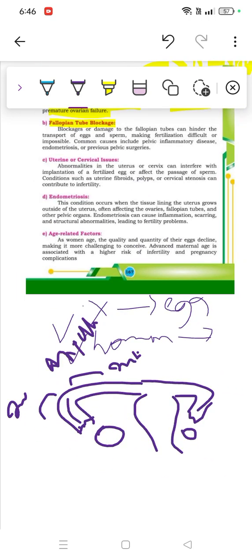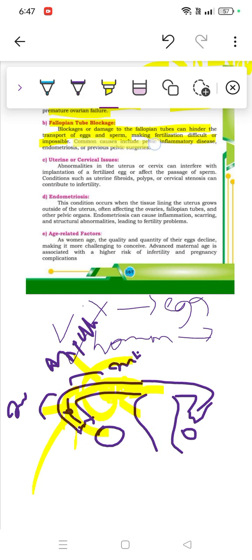So what will happen in this one? Something would be here, and that's why there would be blockage. Fallopian tube blockage means blockage or damage to the fallopian tube, which can hinder transport of eggs and sperm. Here the egg will go, and in this ampulla region the sperm get and they get fused. So blockage or damage of the fallopian tube means there could be a problem for eggs and sperm, making fertilization difficult or impossible. When there is blockage, fertilization can still happen, but it will be quite difficult, and sometimes it might seem impossible.